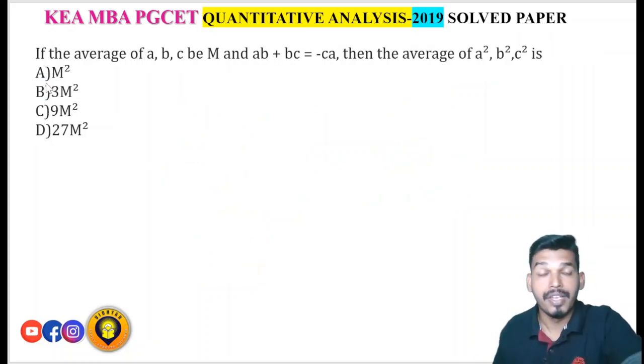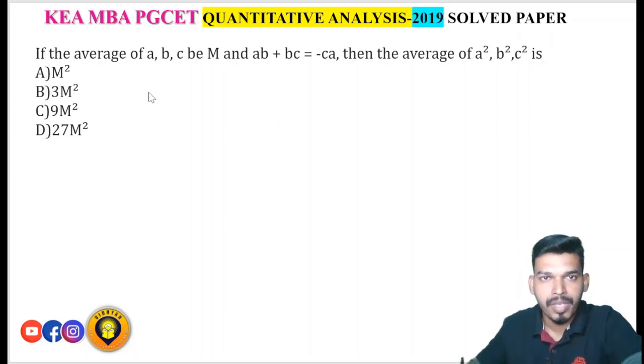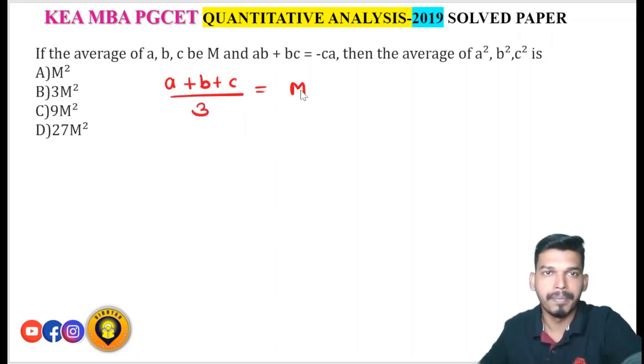If the average of a, b, c is m and ab plus bc is equal to minus ca, then the average of a square, b square, c square is. Average of a, b, c means a plus b plus c upon 3, is equal to m. Also given that ab plus bc is equal to minus ca. Then the average of a square, b square, c square is.